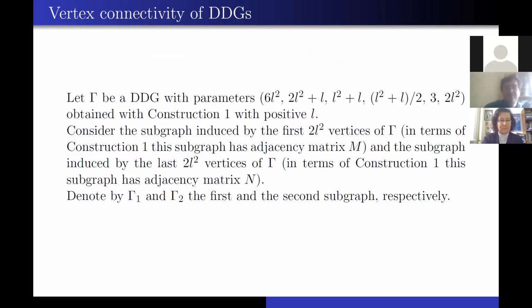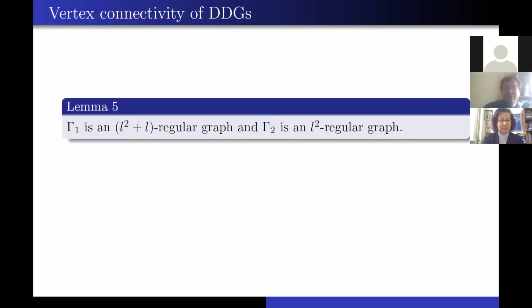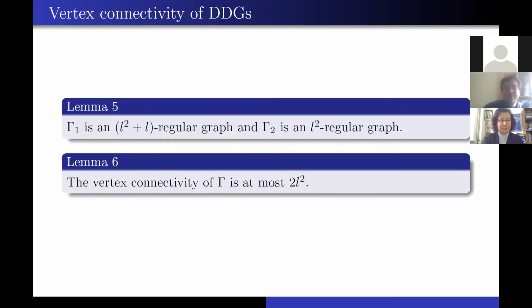Consider the subgraph induced by the first 2L squared vertices of gamma. In terms of construction, this subgraph has adjacency matrix M, and the subgraph induced by the last 2L squared vertices of gamma has adjacency matrix N. Denote by gamma 1 and gamma 2 the first and the second subgraph respectively. It was shown in a previous talk that gamma 1 is an (L squared plus L)-regular graph and gamma 2 is an L squared-regular graph, and the vertex connectivity of gamma is at most 2L squared.